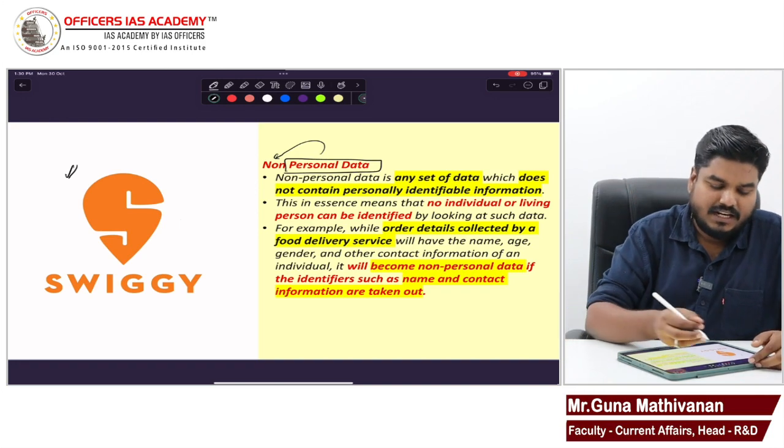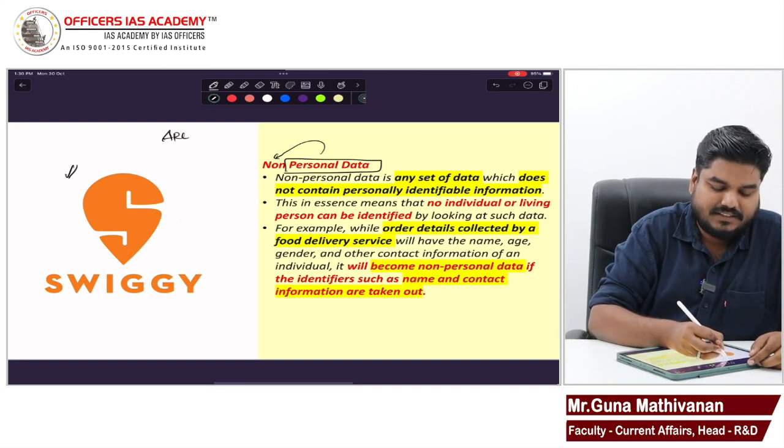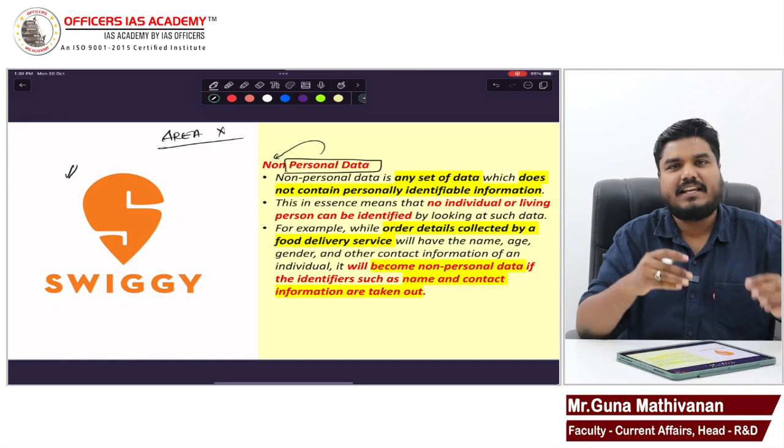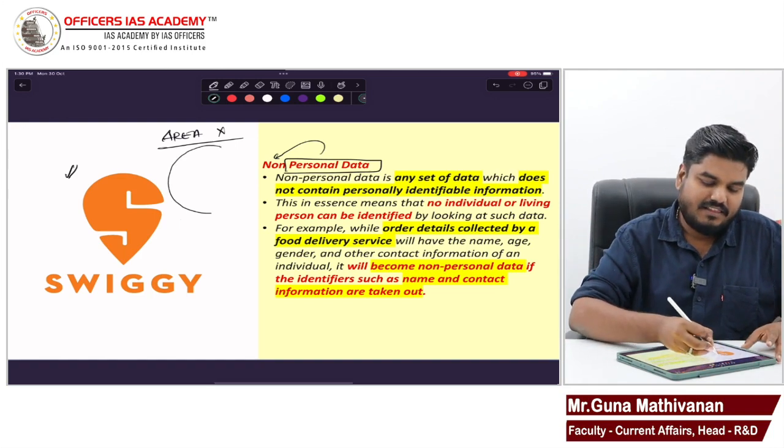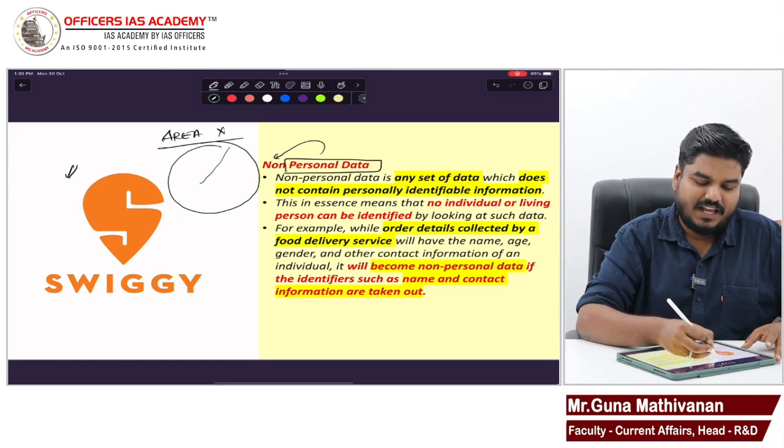For example, let us take an area X, which has a 10-kilometer radius.